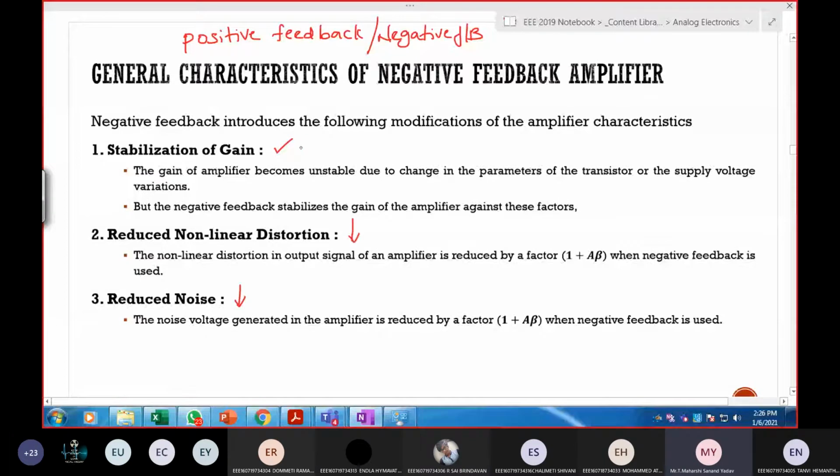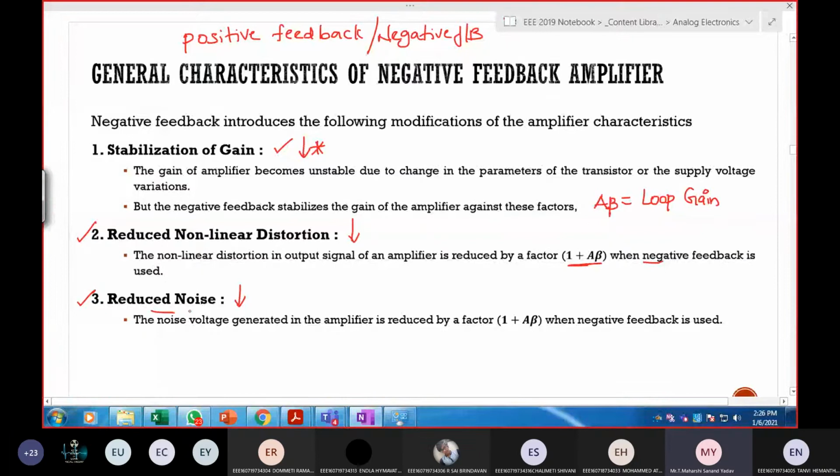But the problem with negative feedback is gain is also getting reduced. This is the main disadvantage with negative feedback, but these are some of the advantages. Reduced non-linear distortions: the non-linear distortions in the output signal of an amplifier are reduced by a factor of 1 plus A beta. Here A beta is called loop gain, when negative feedback is used.